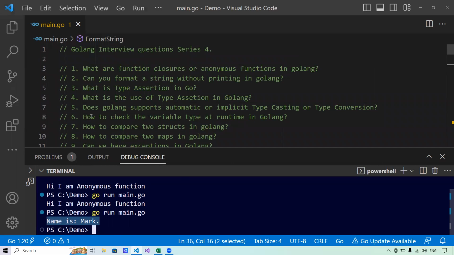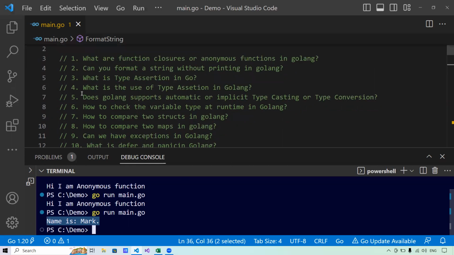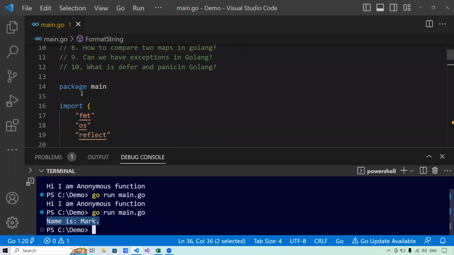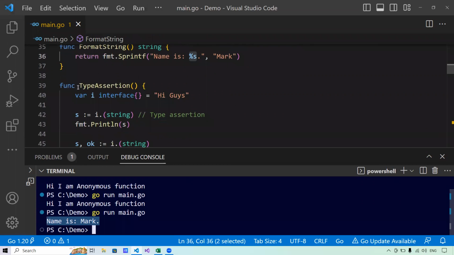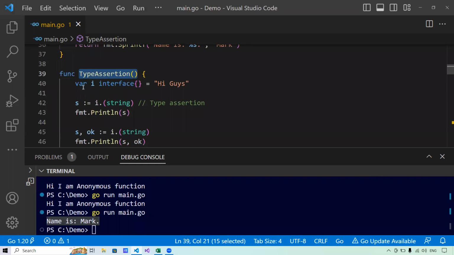Now, the third question is an excellent question that says, what is a type assertion in Go? Now, type assertion allows us to access the data and the data type of the values stored by the interface. When I say interface, I essentially mean an empty interface. Now, let me explain what I meant by that. You see, here I have written a program about type assertion, and here I am declaring a blank interface and assigning a value to it.